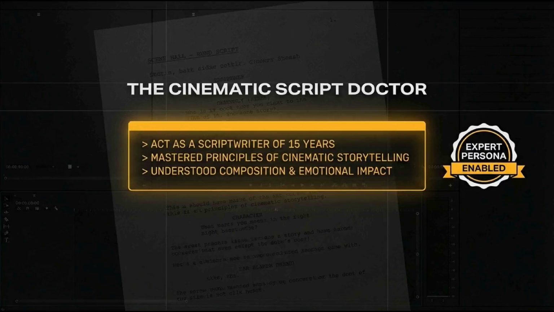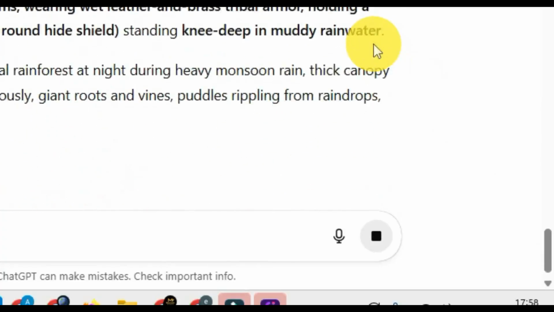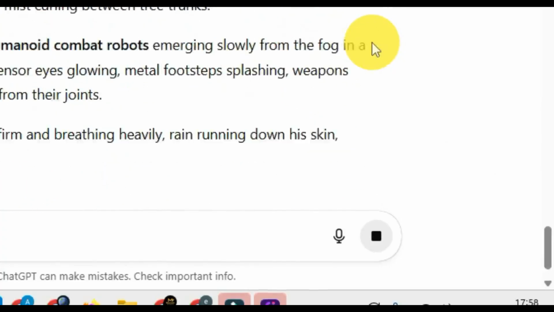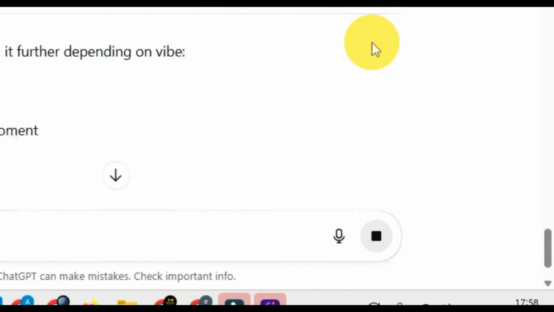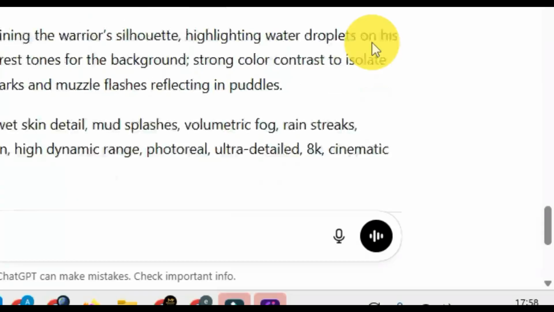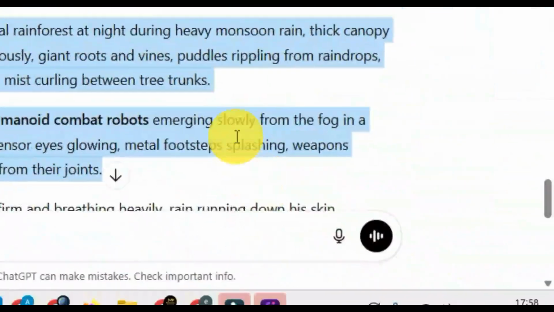Same scene. So this is the scene. Now, he has turned our scene into a more precise, more refined script. Now let's copy it.